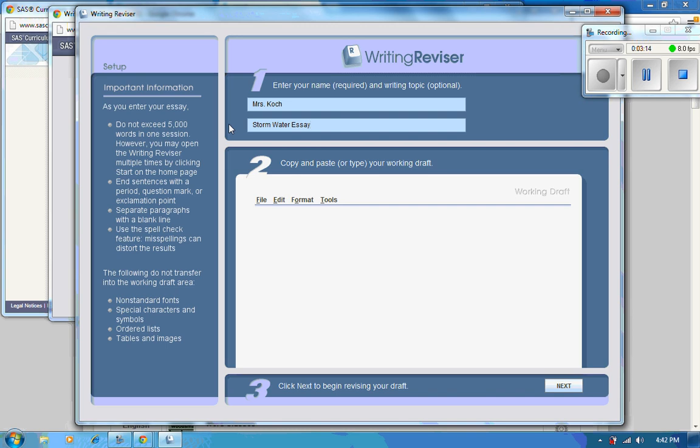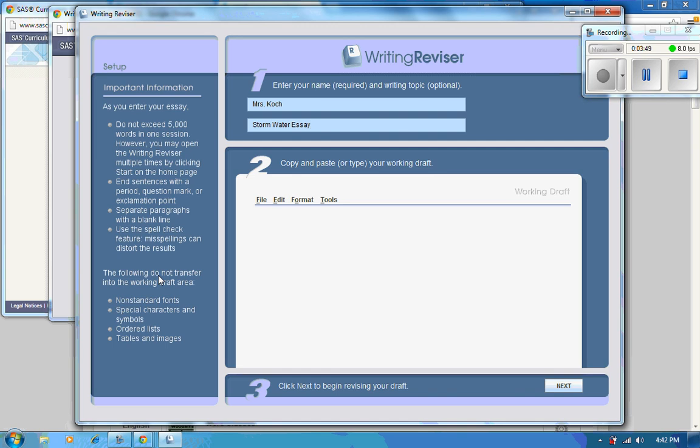And then what you're going to do is just make sure that with your future city essay that you follow those guidelines on the left-hand side here, okay? Do not exceed 5,000 words, which I don't think that will be a problem, and sentences with period, question mark, or exclamation point, separate paragraphs, use a spell check, so on and so forth. And then just keeping in mind these couple of standards down here to not use any weird fonts. Times New Roman, Arial, Comic Sans are pretty standard. To not use any special characters and symbols, order lists, or tables and images.